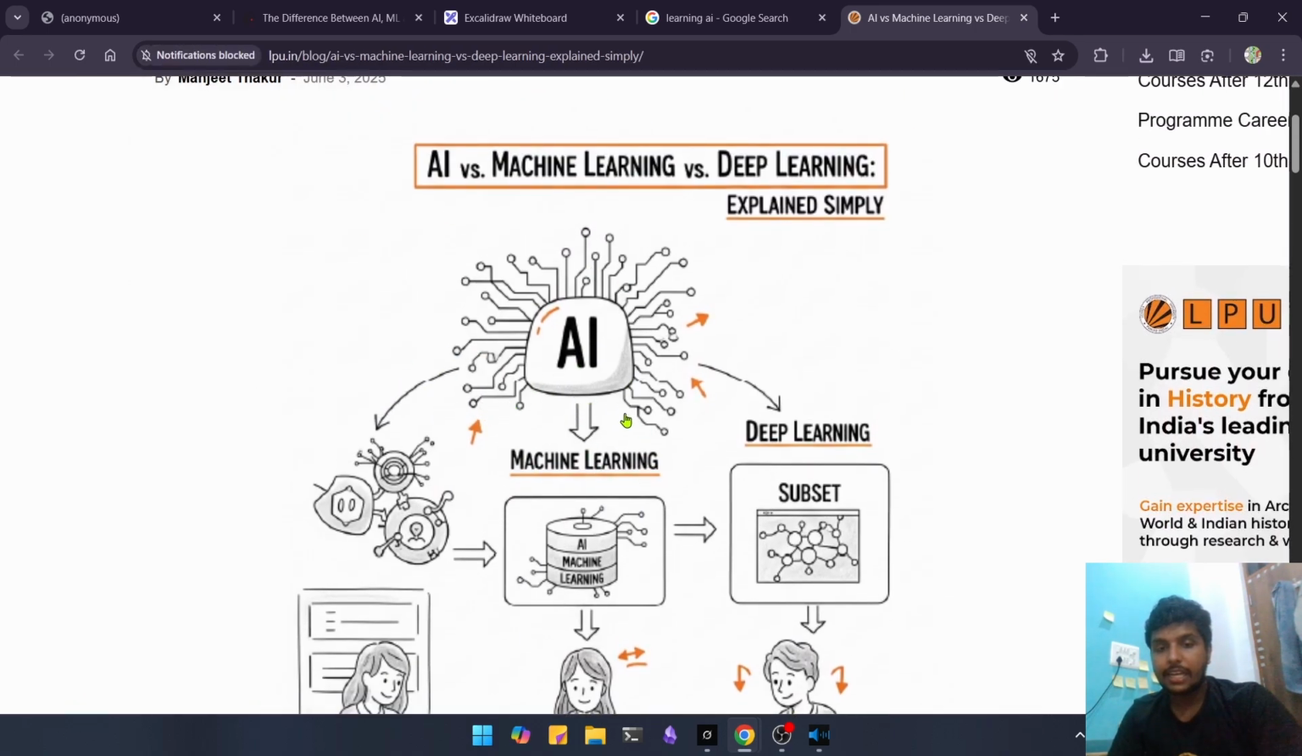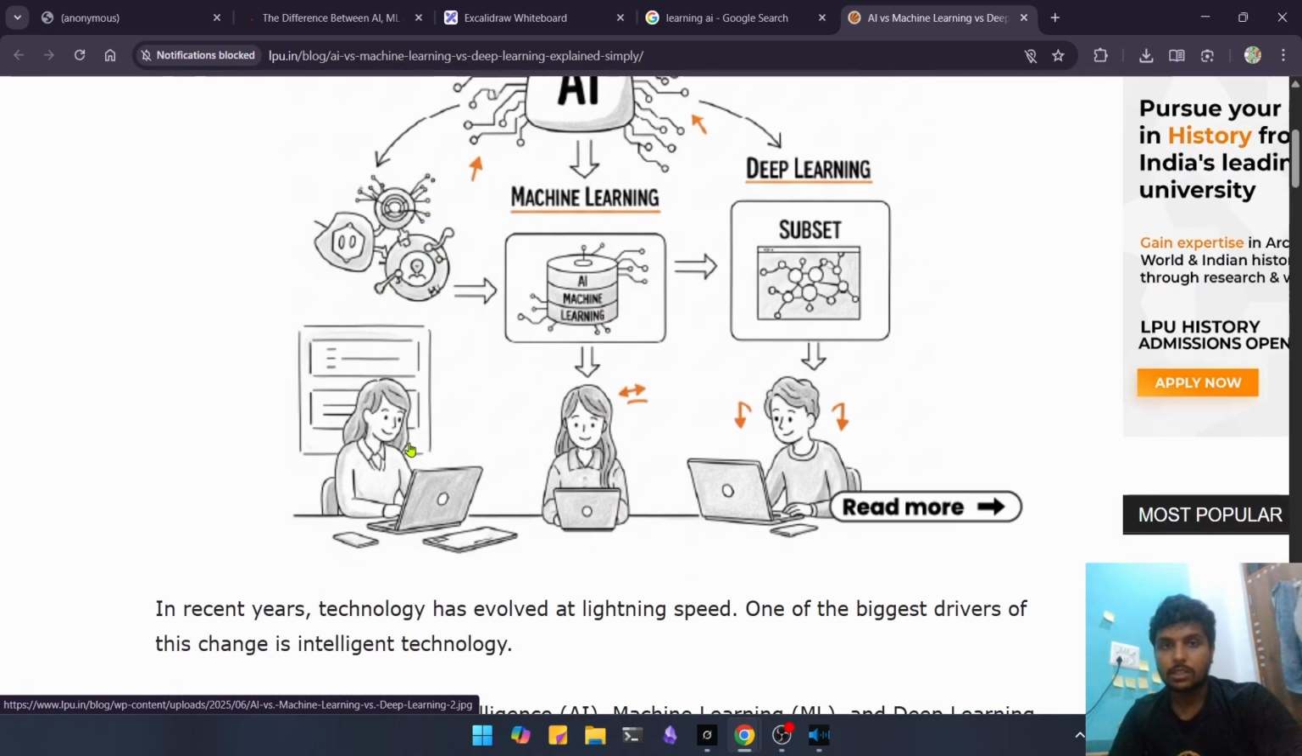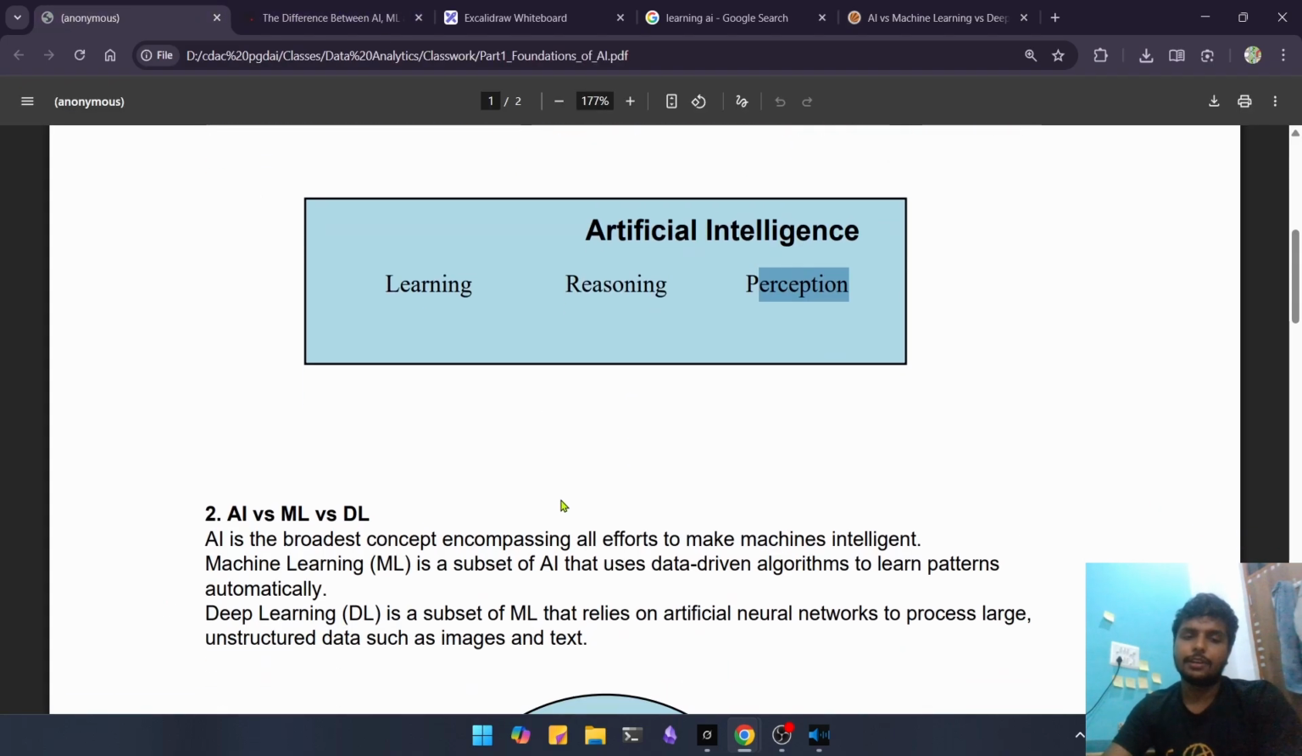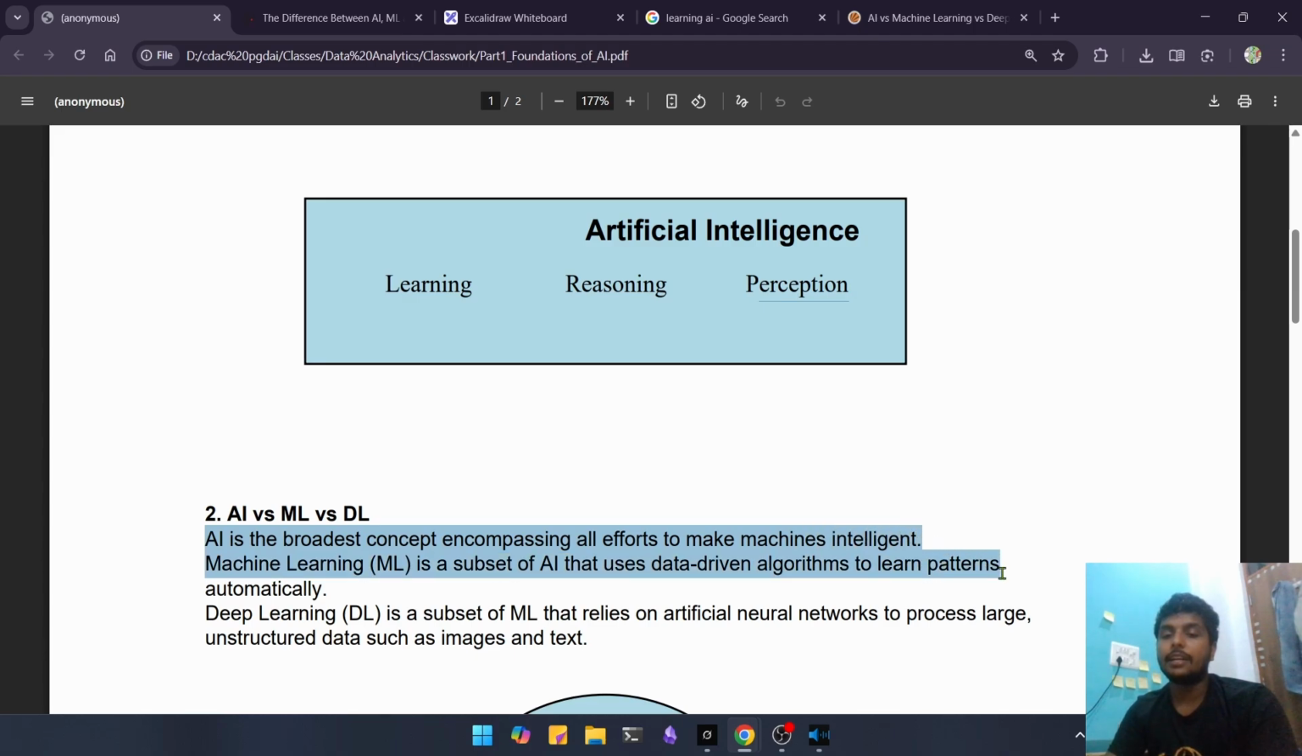AI has a subtopic which is machine learning, and machine learning also has a subtopic which is deep learning. AI is focusing on all the tasks like machine learning and deep learning. Machine learning is different, and deep learning is quite similar to machine learning as it is a part of machine learning, but we will focus on them later. We are on the part where we learn what AI versus ML and DL is. AI is the broadest concept which encapsulates all of machine learning and deep learning.